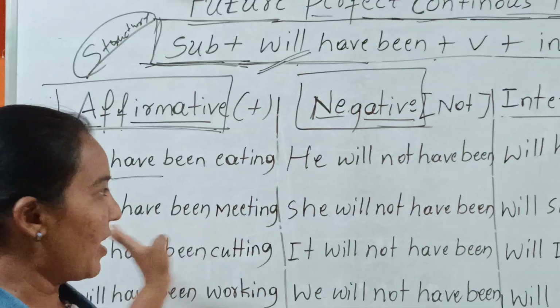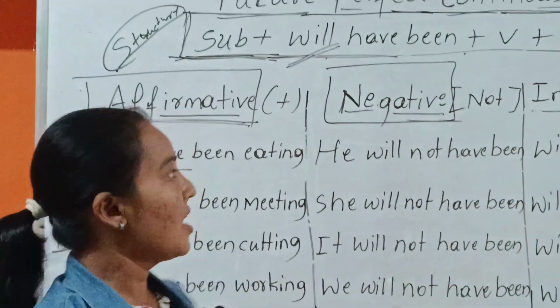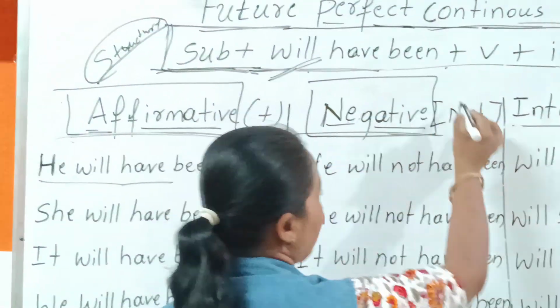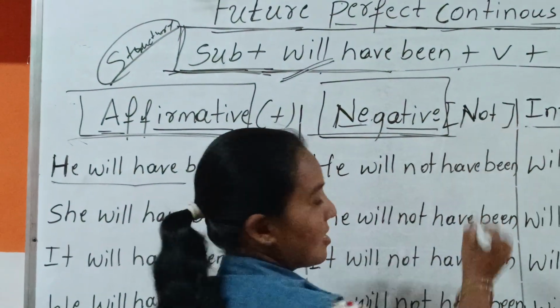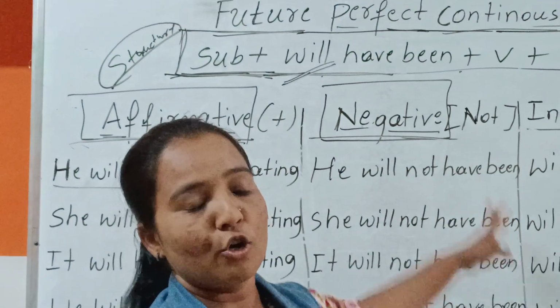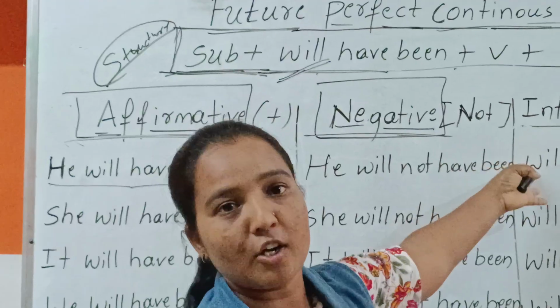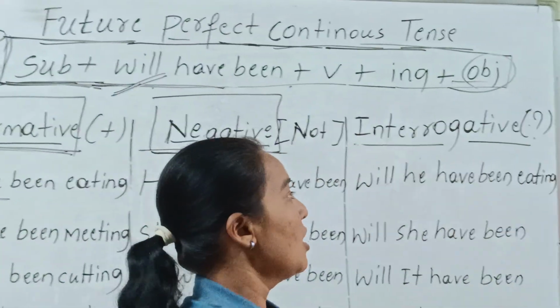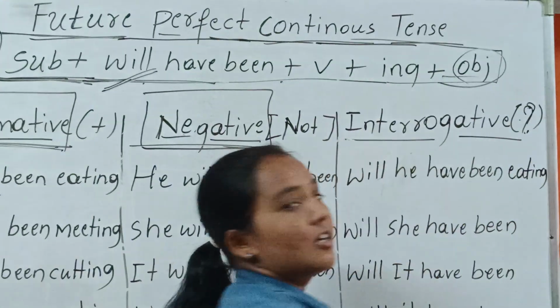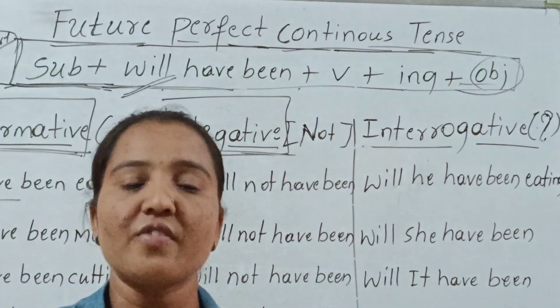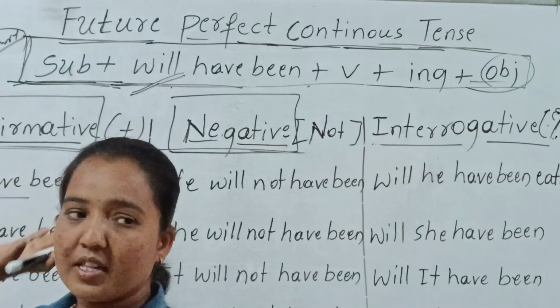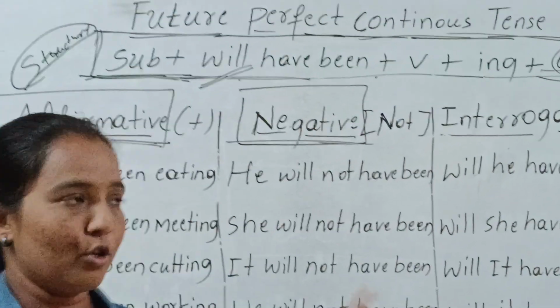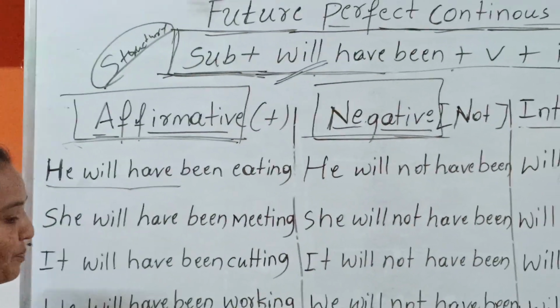Then we have negative sentences, where we add not, and in interrogative sentences we use a question mark, questioning the information we heard in the affirmative and the negative sentence. So let us go with the sentences.